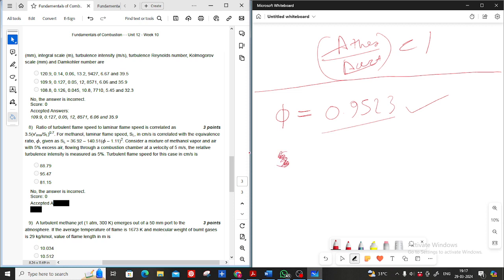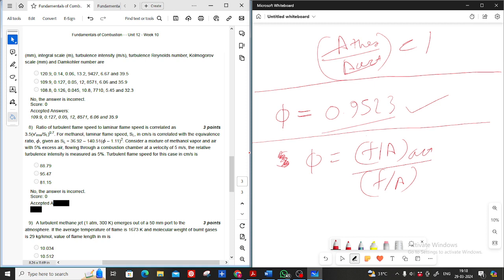So basically, how are we getting phi? I want to explain for 1 minute so that anyone who is not clear will know. Phi is equal to fuel-air actual upon fuel-air theoretical. The equivalence ratio won't change whether there are 100 moles of fuel or 1 mole of fuel. If you consider the given composition and take any part of it, the equivalence ratio won't change. So consider 1 mole of fuel.